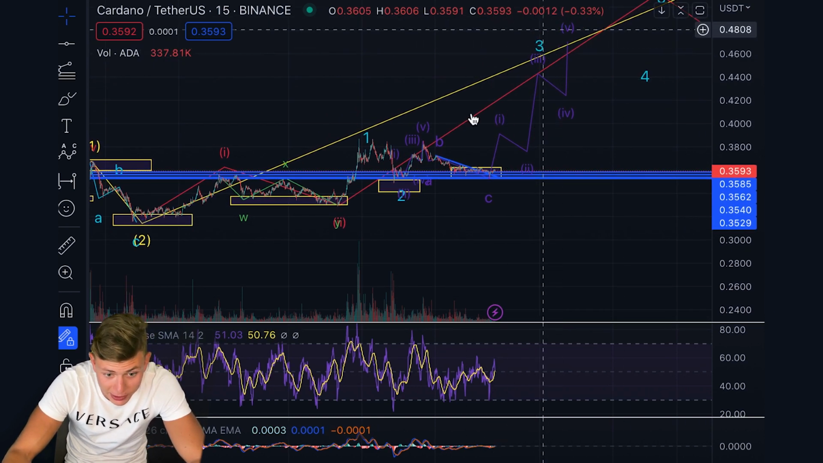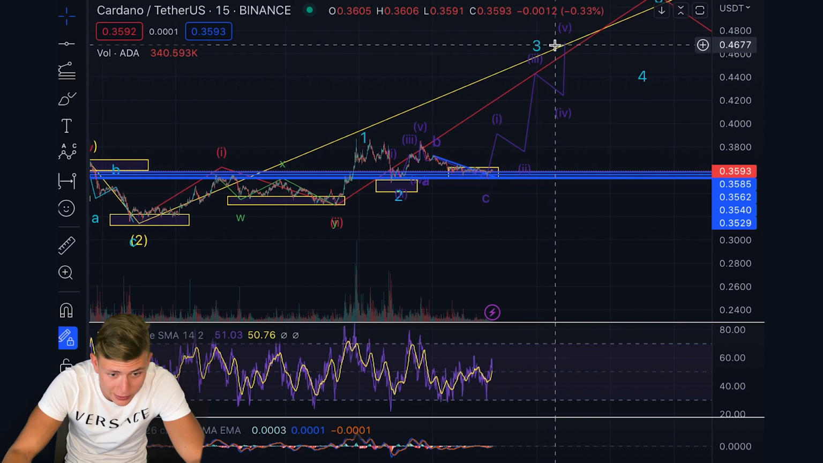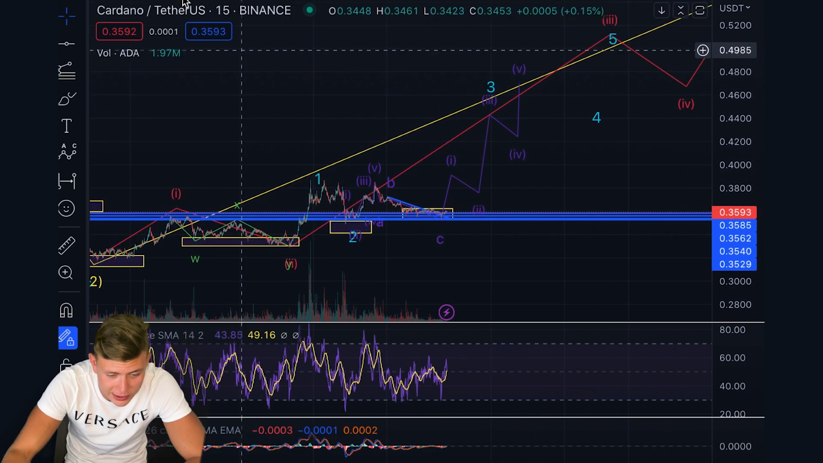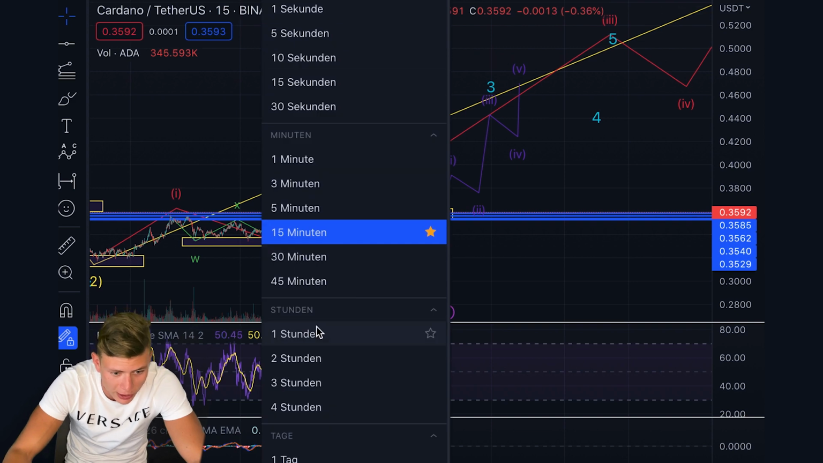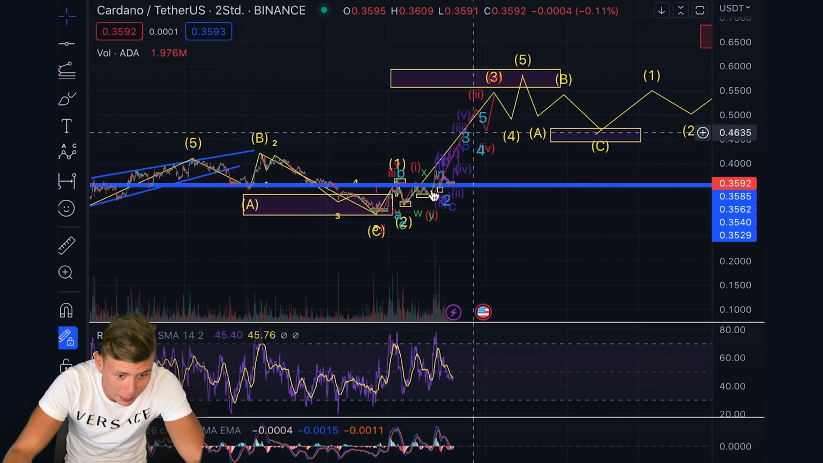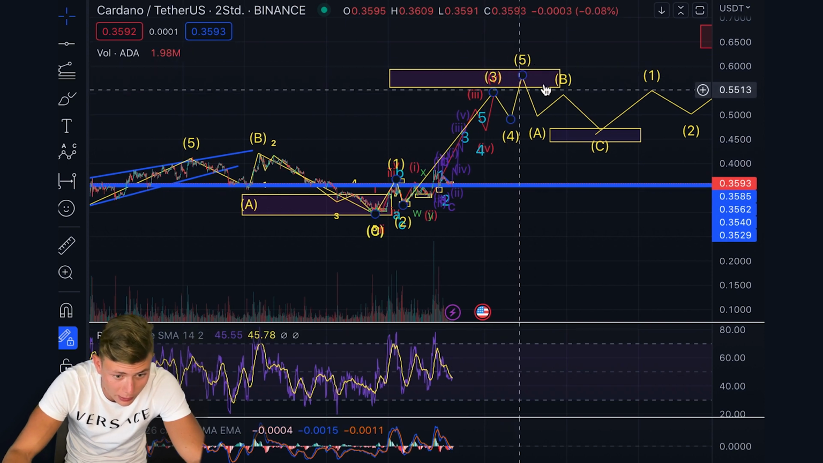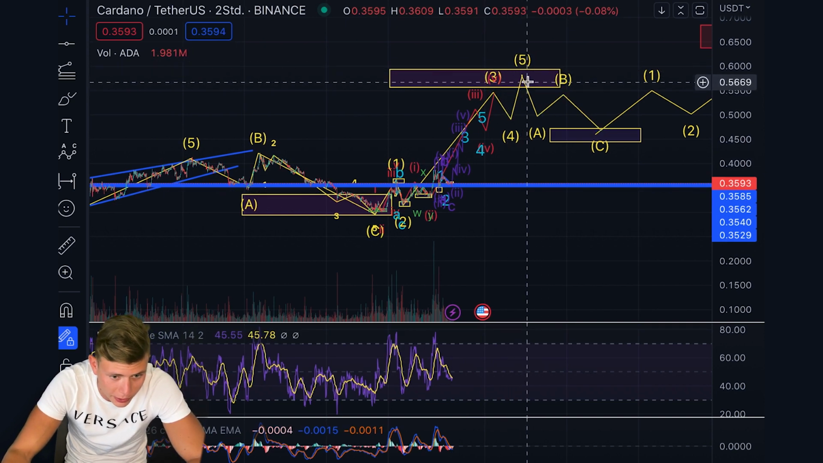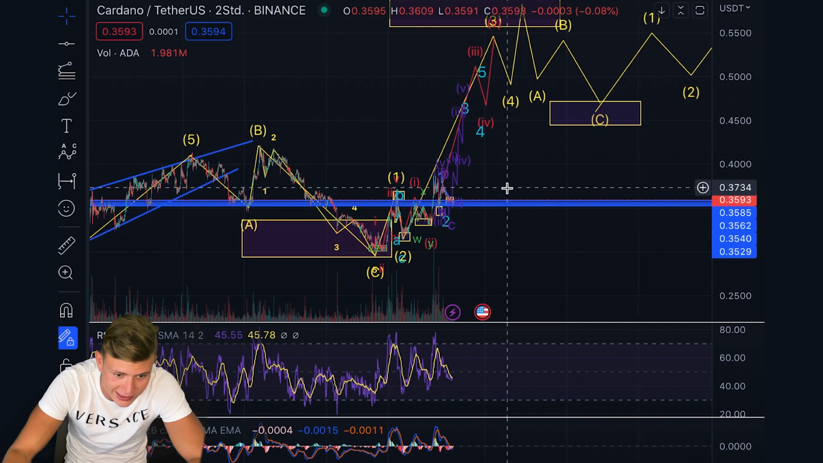I really expect price targets in the next imminent short term around about the 46 US dollar cents. But if we're zooming out a little bit further, on the 2-hour time frame, in my opinion the next huge goal where I will take profits of this trade, where I will open hedge short positions, is around about the 60 US dollar cents.